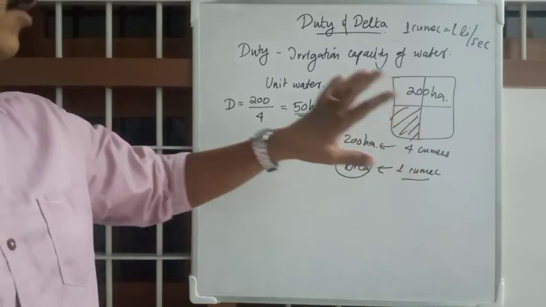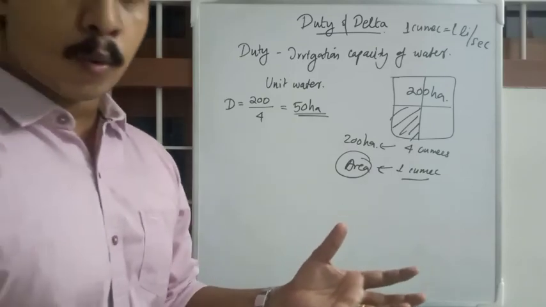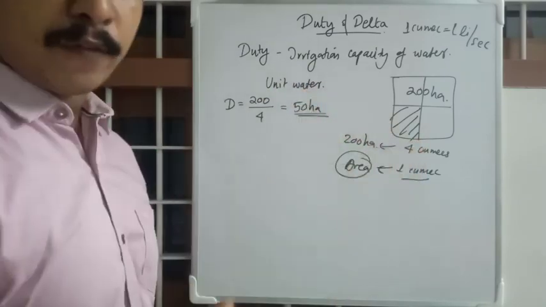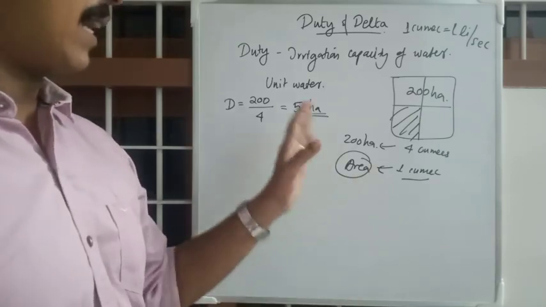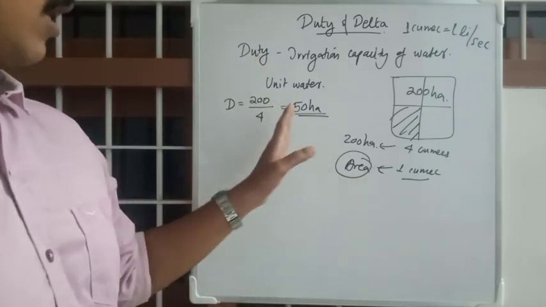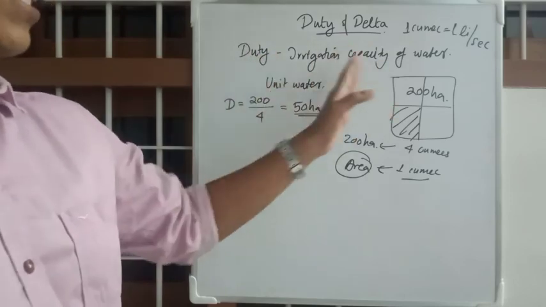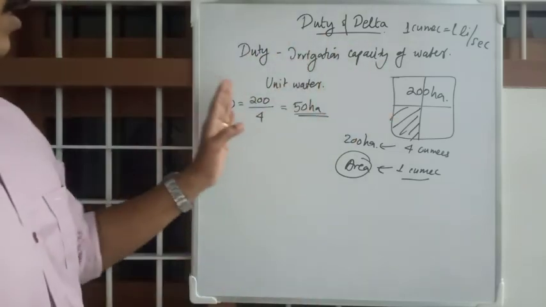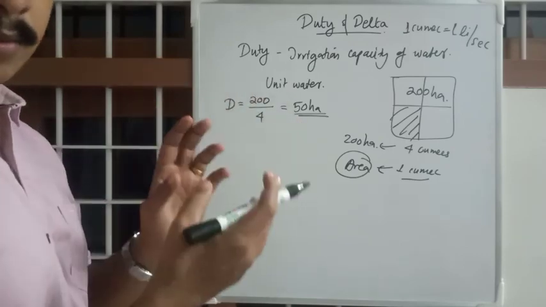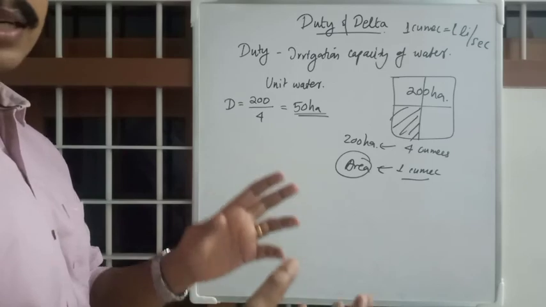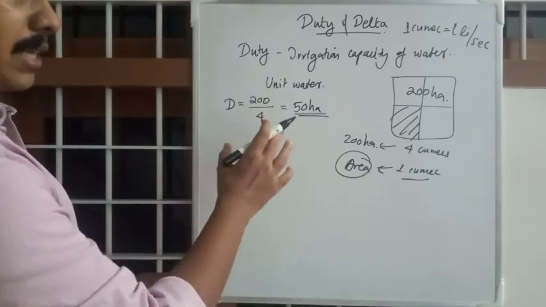That duty can be affected by many factors: the type of crop, the topography of land, the quality of water. There can be many factors that can affect duty. For now, understand the concept. Duty is the irrigation capacity of unit water, and D is equal to the amount of land per unit water that can be irrigated. I hope you understand it.